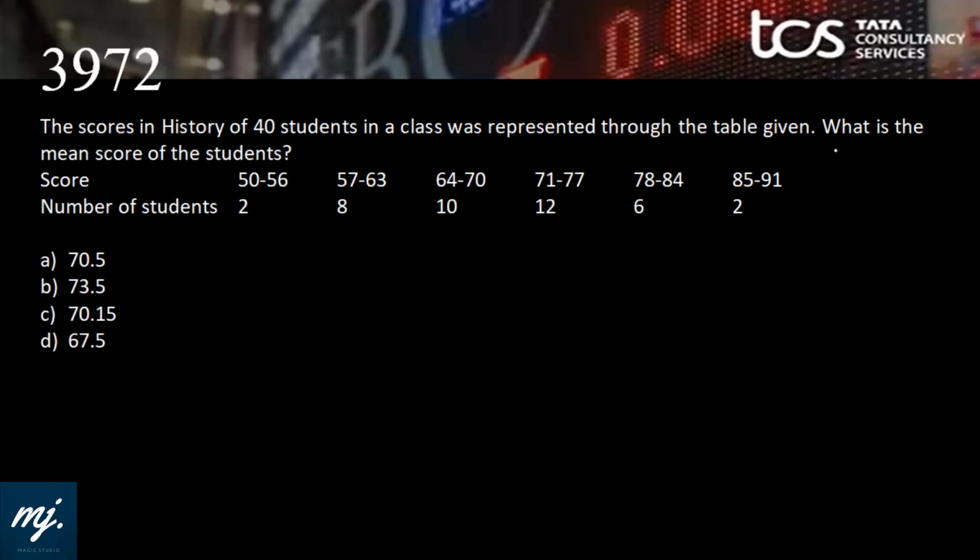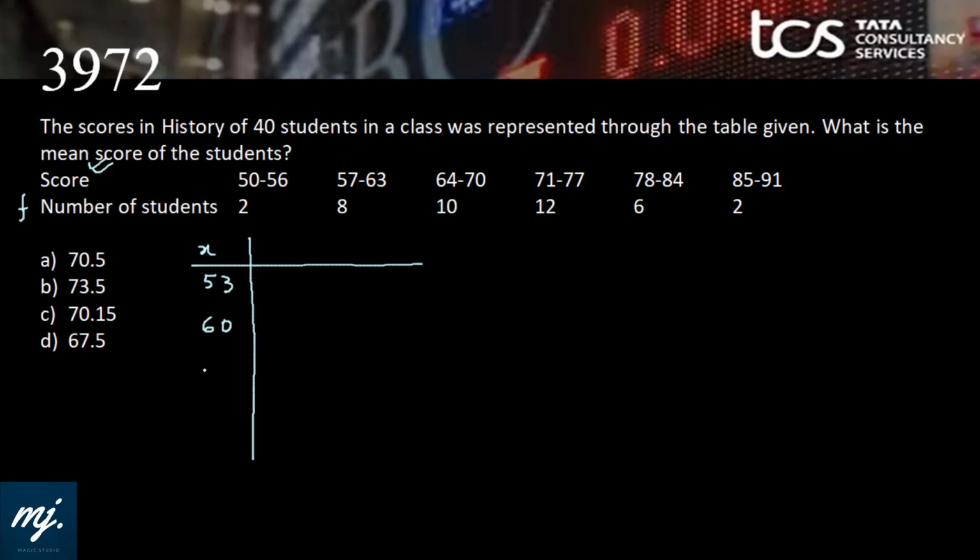Okay, this question is the scores in history of 40 students in a class. What is the mean score of the students? Mean score. And score means class interval scores are given. Number of students means frequency. I need x, that is the midpoint. 50 plus 56 is 106 divided by 2 will give 53. That will be the class mark or the midpoint.